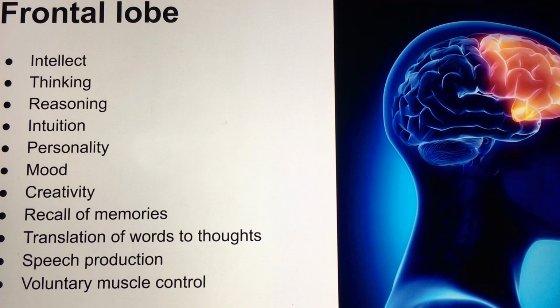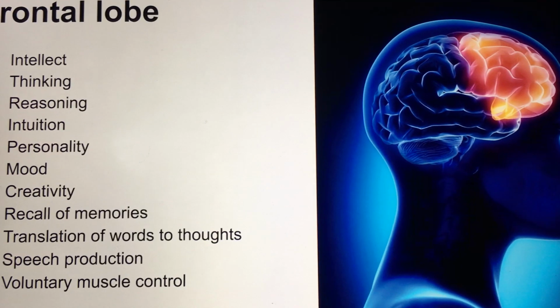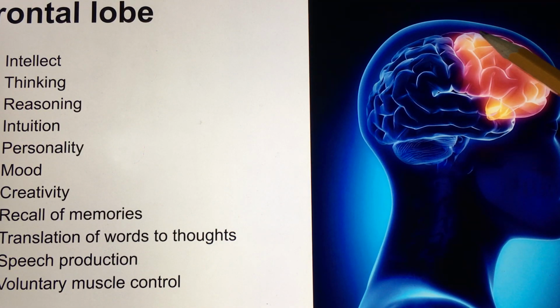We continue the review of the cerebrum and its functions. We're doing the review of the lobes of the cerebrum, the physiology of the lobes of the cerebrum, starting with the frontal lobe. The frontal lobe is the front of the cerebrum. It's the largest portion of the cerebrum. It's located in our forehead, right above our eyes, and the top of our head right here.